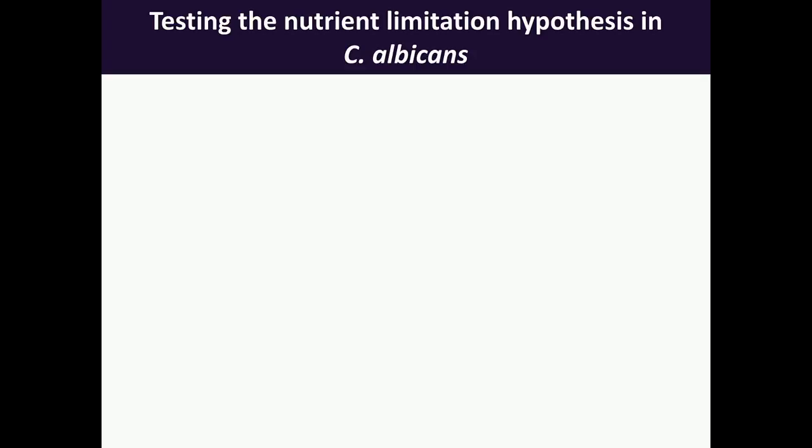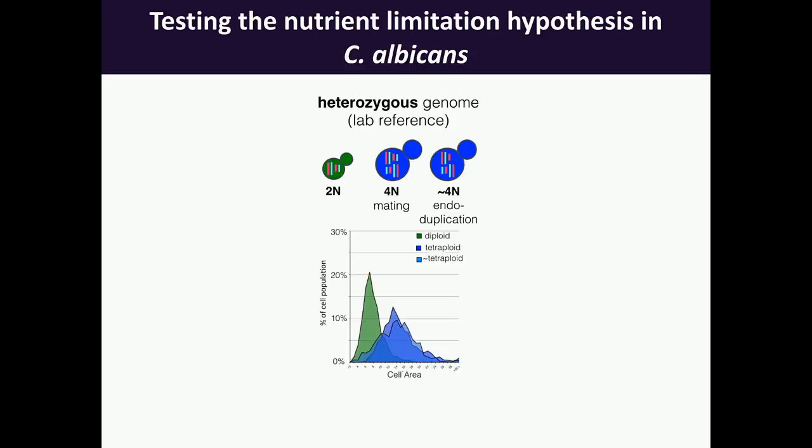We wanted to test that in Candida albicans, and we did this by using 3 sets of strains that varied in their ploidy and in their genetic backgrounds. The first set that I'm going to talk about I'm going to call the heterozygous genomes. We have a diploid and 2 tetraploid strains.